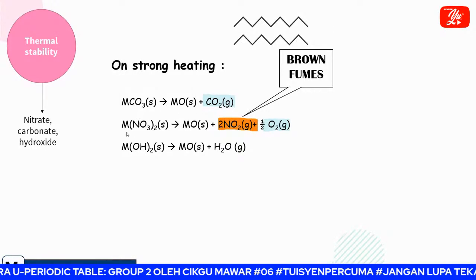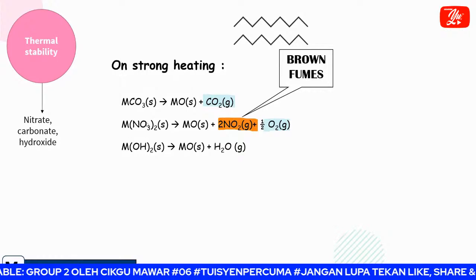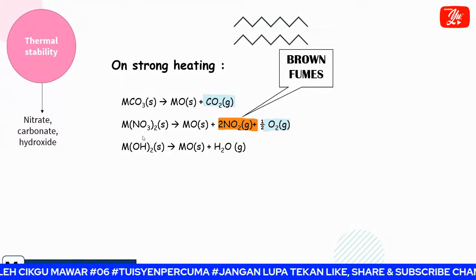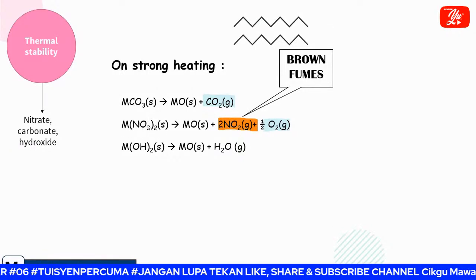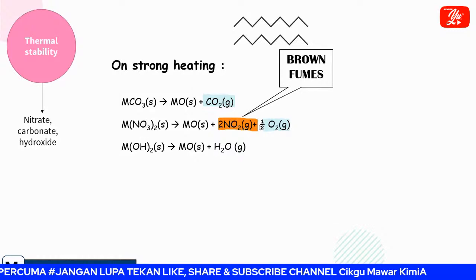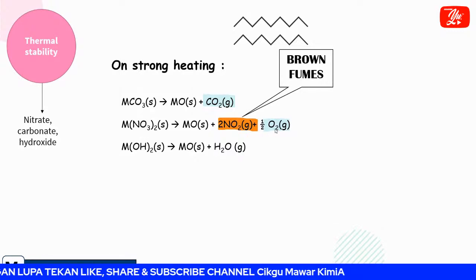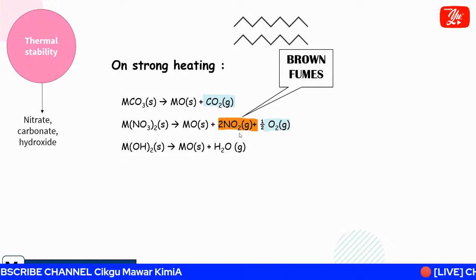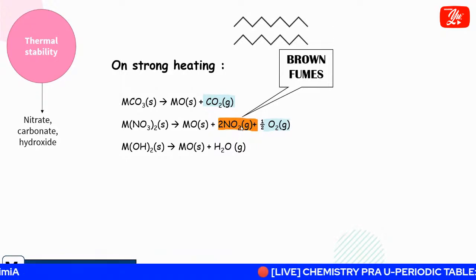For the second one, we have group 2 nitrate compound. When we write the chemical equation of nitrate, 2 types of gas will appear. The first one is nitrogen dioxide gas, which is brown fumes. Kita akan nampak brown fumes released in our test tube.